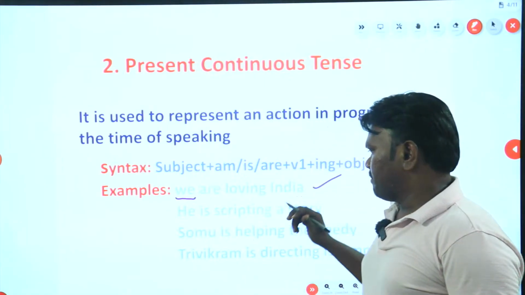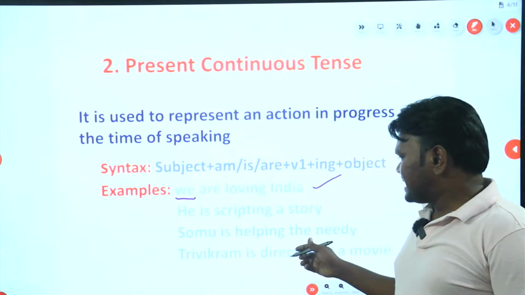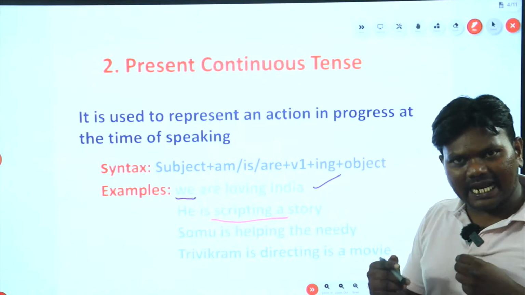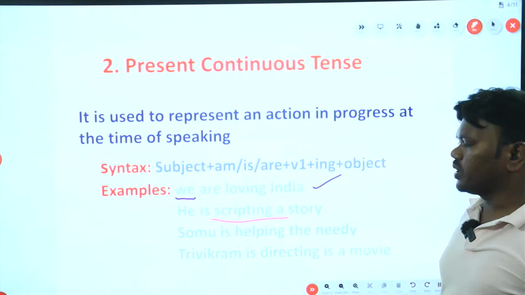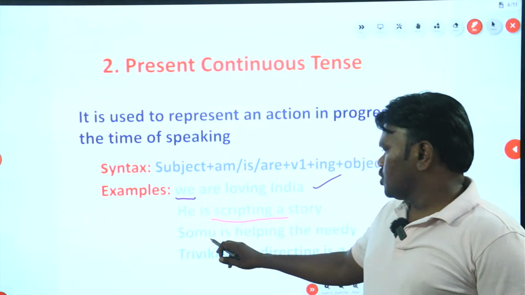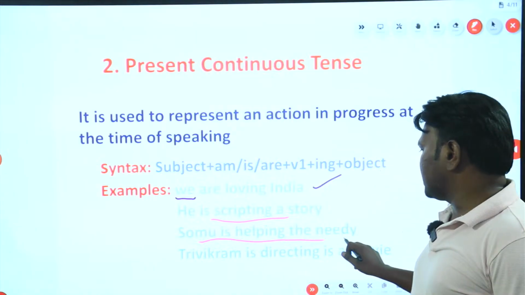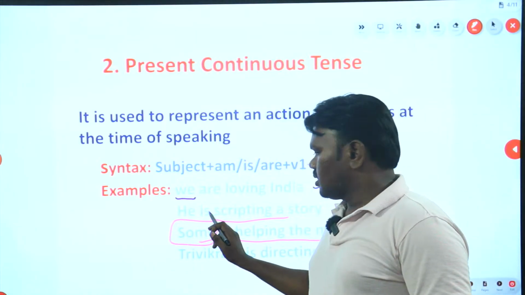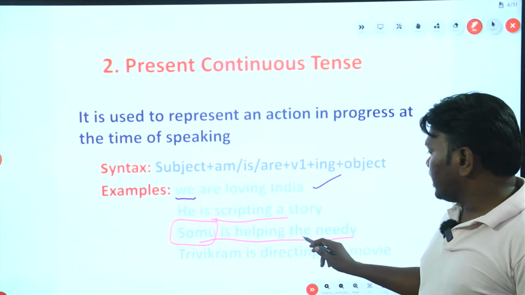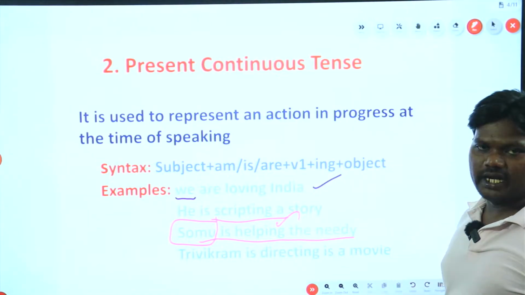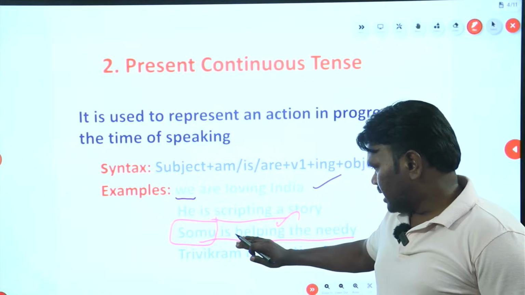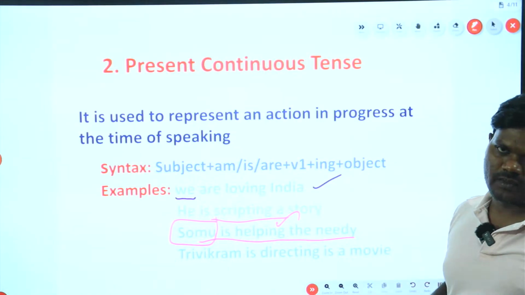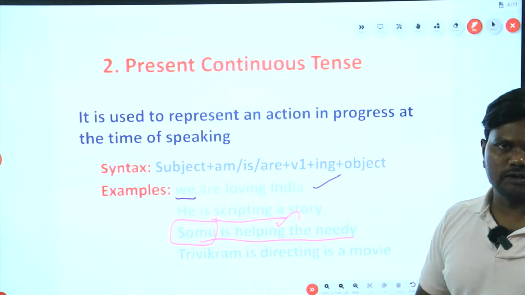Next, he is scripting a story. What is he doing? He is writing. He is scripting a story at this point in time. Somu is helping the needy. Who is Somu? Some person. What is he doing now? Helping. Helping whom? The needy. So subject, help, helped, helped, helping. Helping the needy. Verb forms I'm talking about.